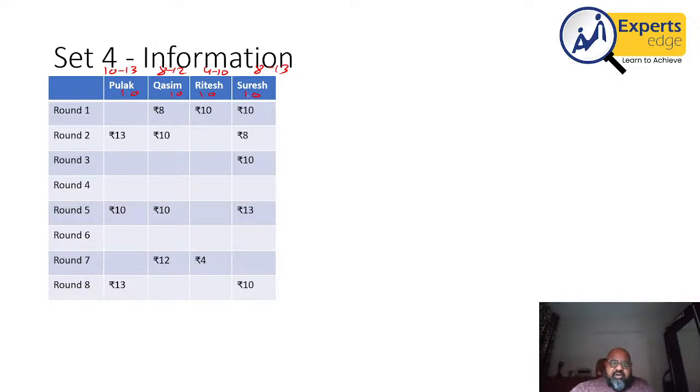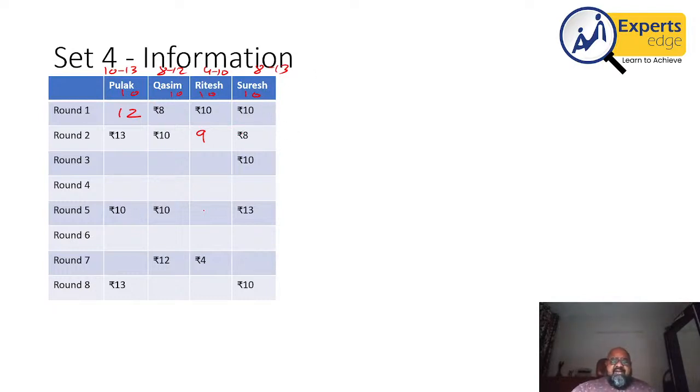Since they started with 40 rupees, and round 1 says 10, 10 and 8, this is 28. Clearly, at round 1, Pulak has to have 40 minus 28, that is 12 rupees. For round 2 as well, it is 13, 10 and 8, so this is 31 rupees. So at the end of round 2, Ritesh has to have 9 rupees. That is also certain because the sum of numbers has to be 40 rupees. So for round 1 and 2, I will also be able to find out the pairing that happened.